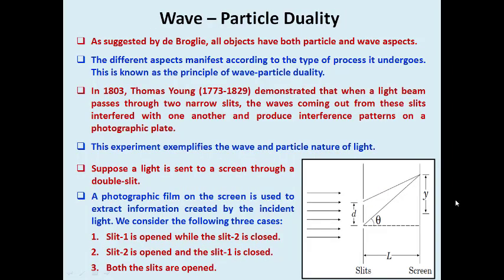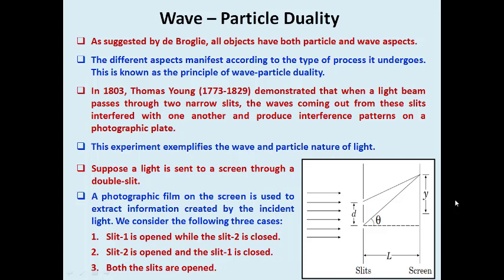Now we are going to the second topic of today's class, wave particle duality. We already know, from de Broglie, that it was hypothesized that all objects have both particle and wave aspects.